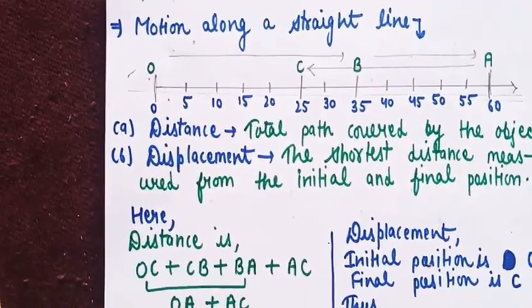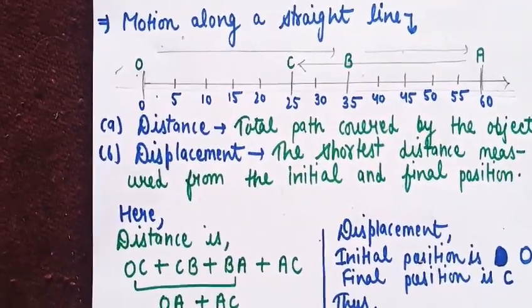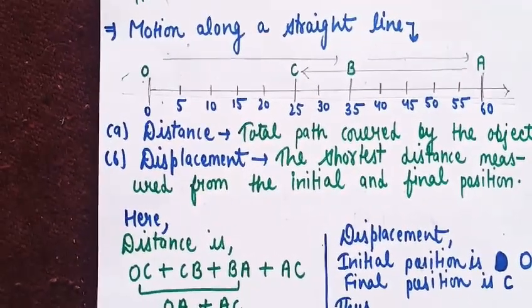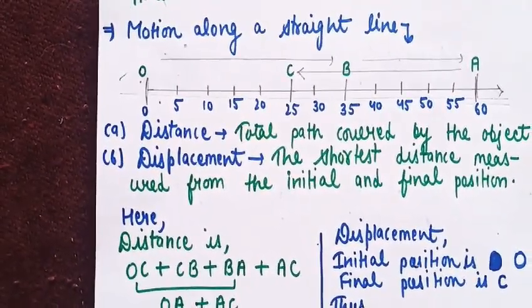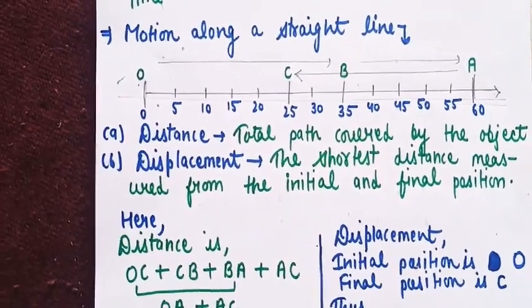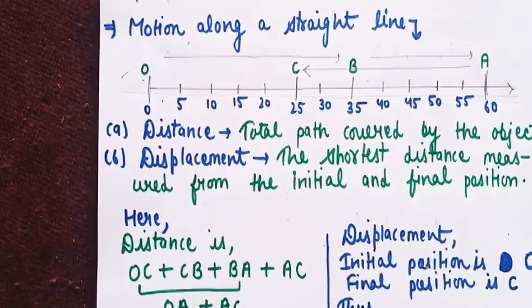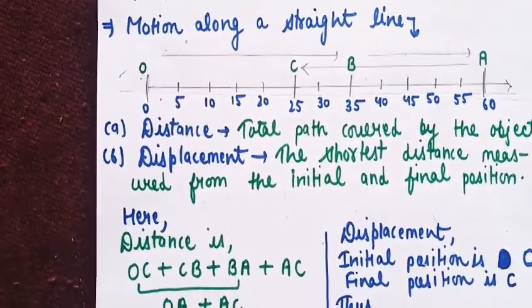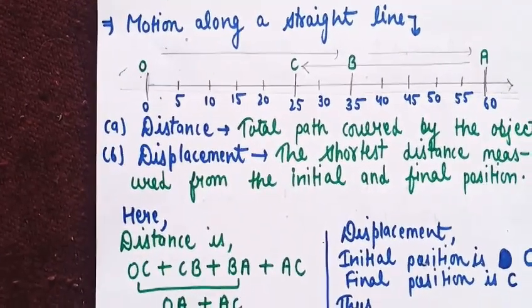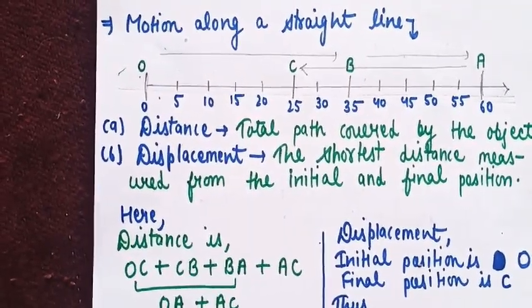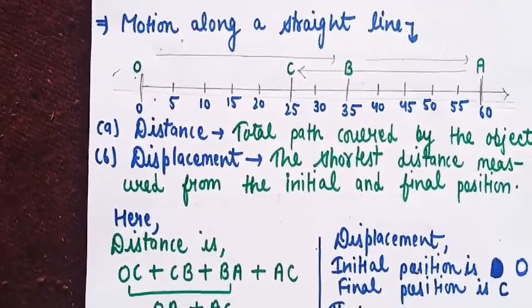I'm taking a common example to make you understand this. In the morning you go to school from your home. Suppose the distance from home to school is 2 kilometers. When you go from home to school you cover a distance of 2 kilometers, and when you come back home you also cover the same distance, 2 kilometers. So what total distance did you cover? It is 4 kilometers. Get it?